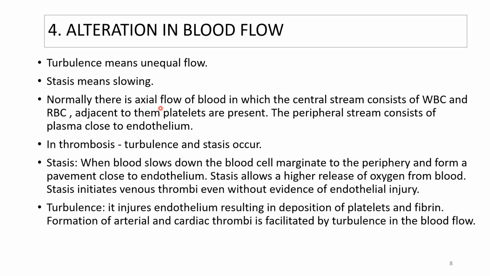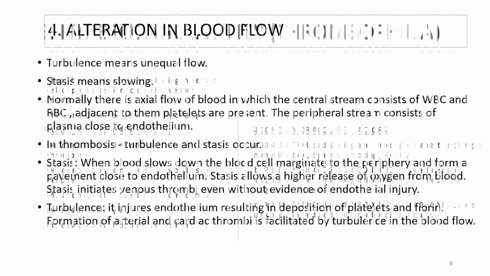And next is turbulence. Turbulence means unequal flow. So, unequal flow of blood will injure the endothelium, resulting in the deposition of platelets and fibrin. And then formation of arterial and cardiac thrombi is facilitated by turbulence in the blood flow. So, what we came to know is that stasis is responsible for venous thrombi even without the evidence of endothelial injury, and turbulence is responsible for arterial and cardiac thrombi. Okay, next we'll go to the next.